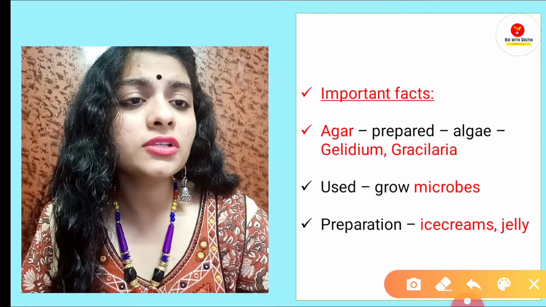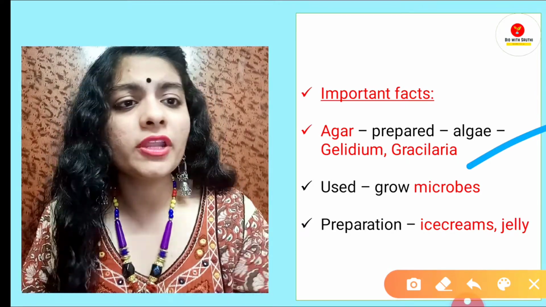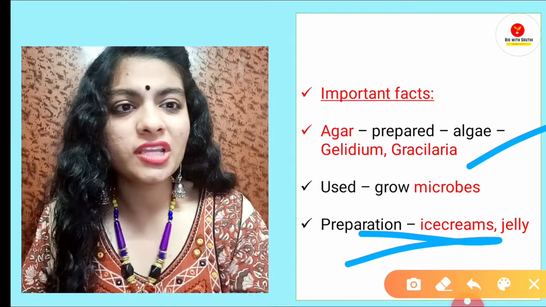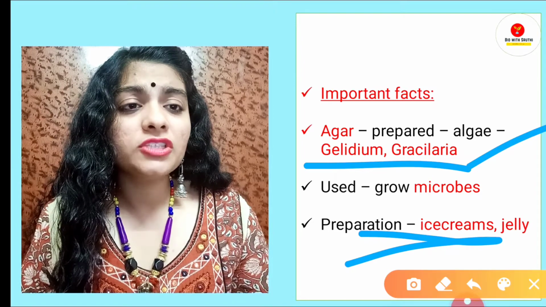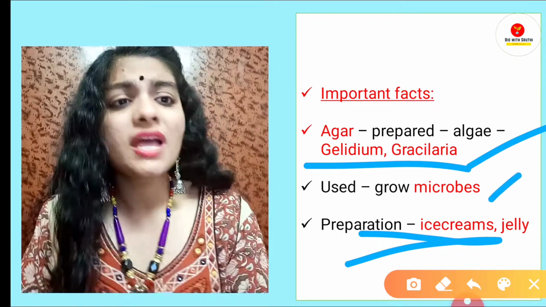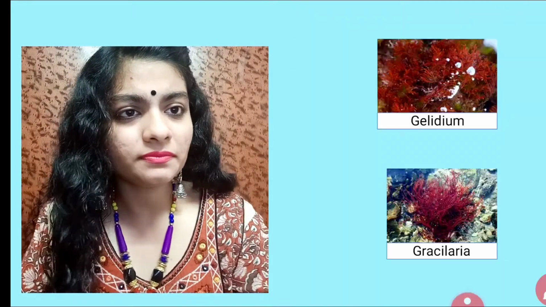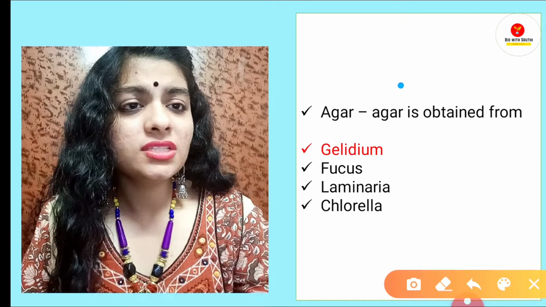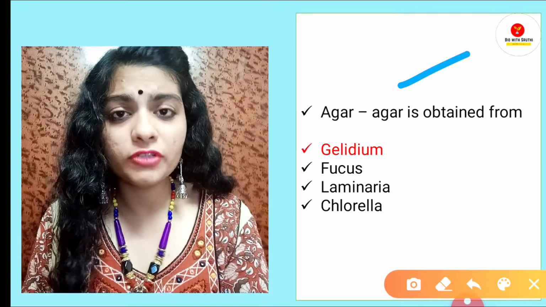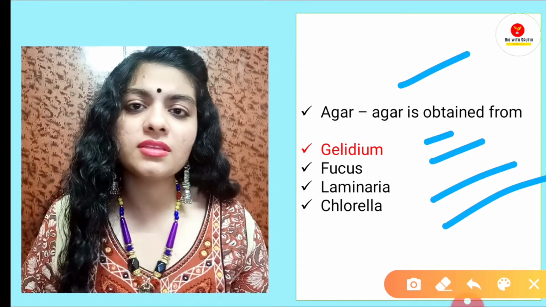Also, it is used to grow some other microbes, okay, for the preparation of ice creams and jelly. So you must have heard about gelatin. Gelatin is obtained from Gelidium as well as Gracilaria. So they can be used to grow microbes that help in the preparation of ice creams and jelly. Okay. So these type of questions could be asked. Agar is obtained from which of the following? Gelidium, Fucus, Laminaria, Chlorella. So answer is Gelidium.